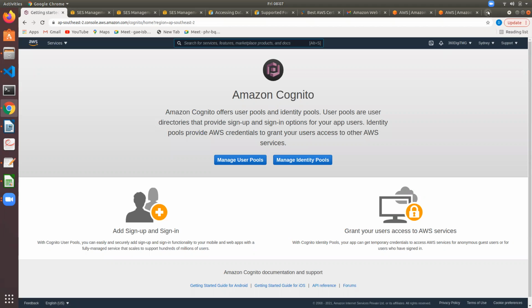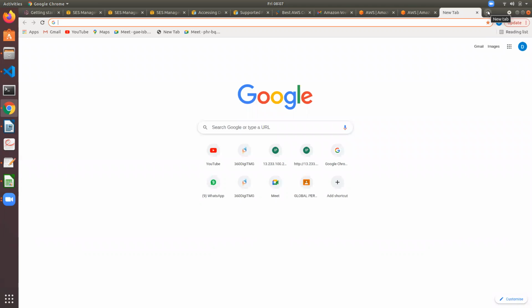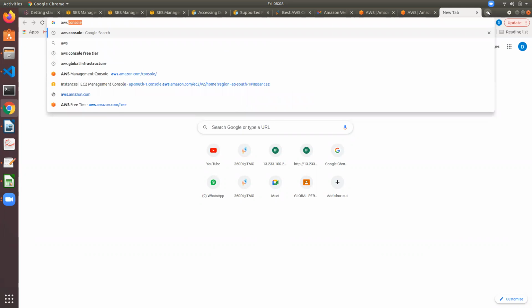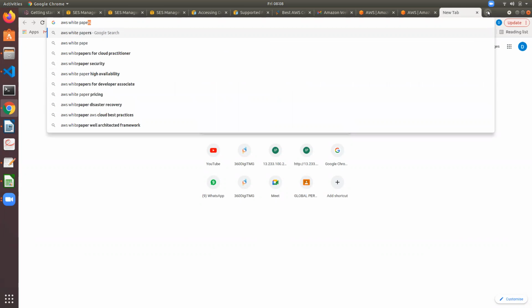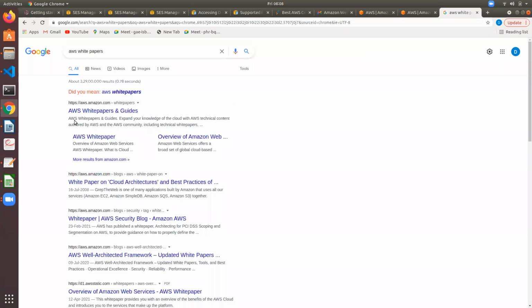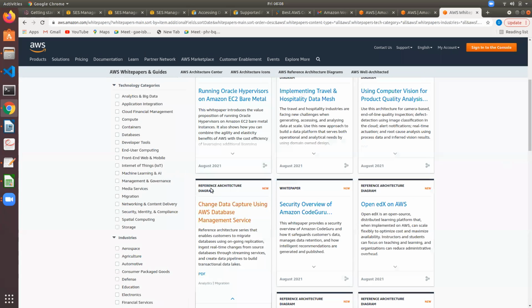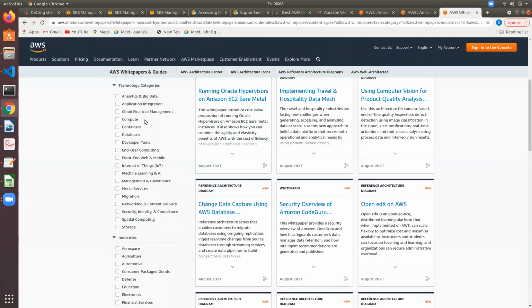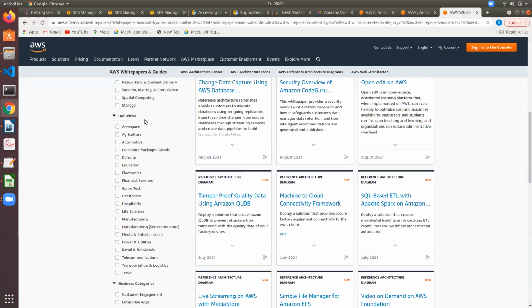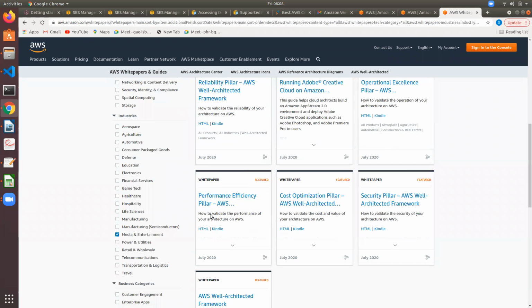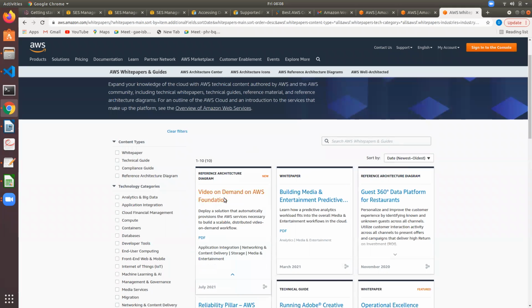And AWS provides a lot of architectural information related to their services through AWS white papers. So let us look into a few architectural patterns. Based on the sector also you can select. Let's say media and entertainment. Here, video on demand on AWS Foundation. Let us look into this.